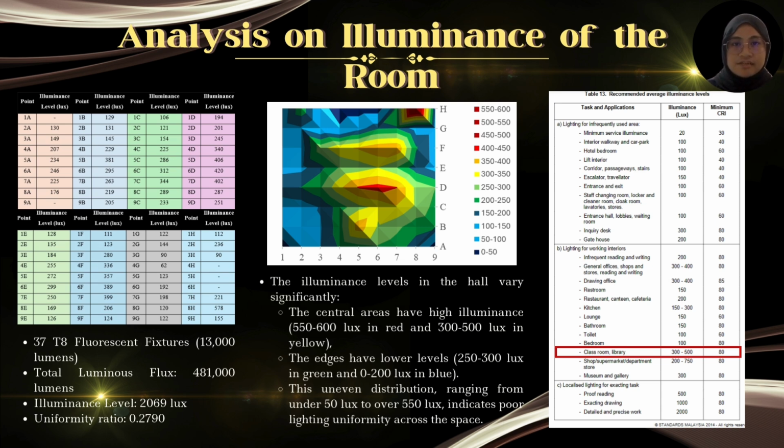The uniformity ratio is only 0.279, much lower than the recommended 0.7, showing uneven light distribution. Although the lighting meets the standard for color accuracy, which is a CRI of 80, the brightness and uneven lighting need fixing. Adjusting the placement of lights or adding diffusers could improve the situation.